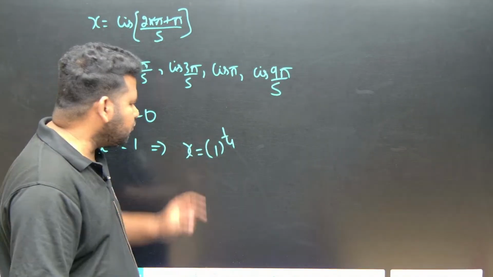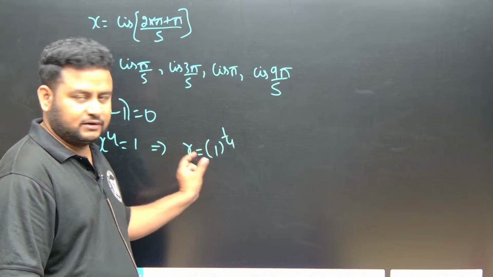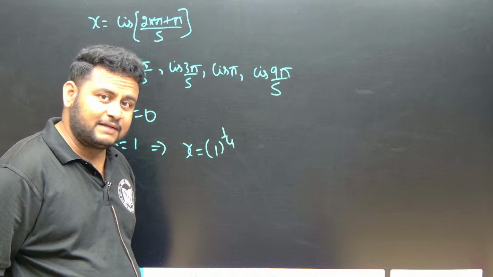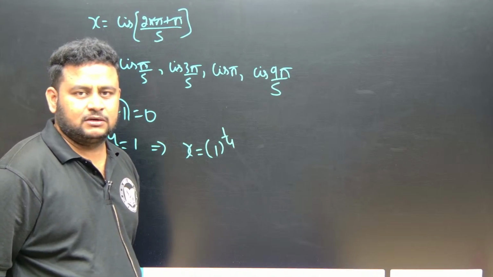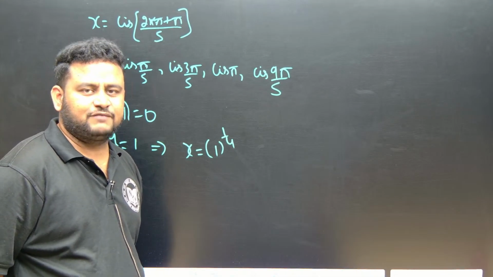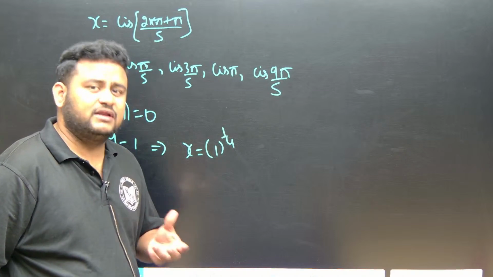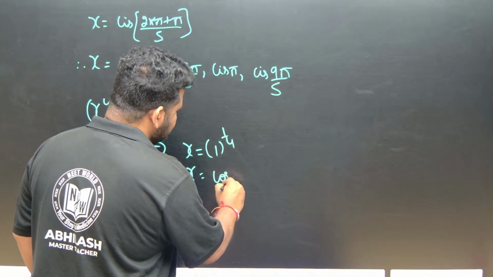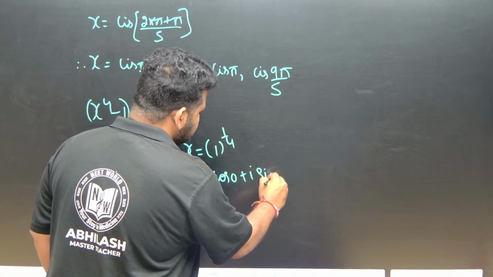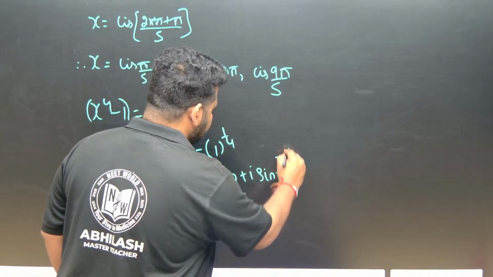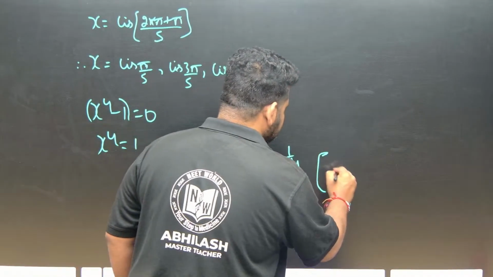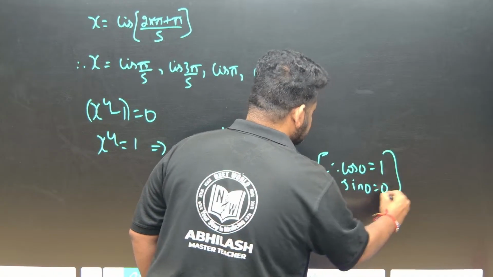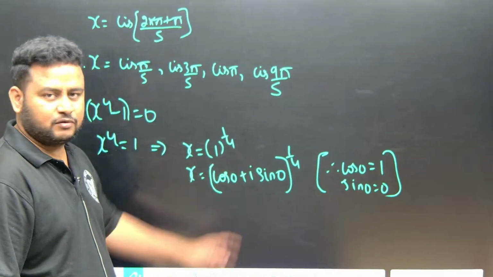Now, for 1 to the power of 1 by 4, we have to get 1 in terms of cos and sin. I want the real part to be 1, not the imaginary part. When will we get 1? When theta is equal to 0. So x is equal to cos 0 plus i sin 0, to the power of 1 by 4. Therefore, cos 0 is equal to 1 and sin 0 is equal to 0.